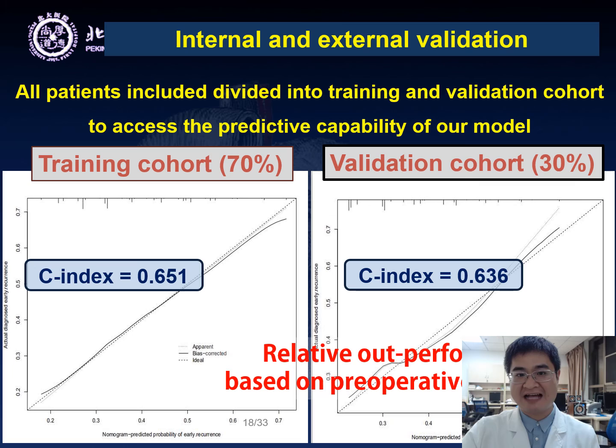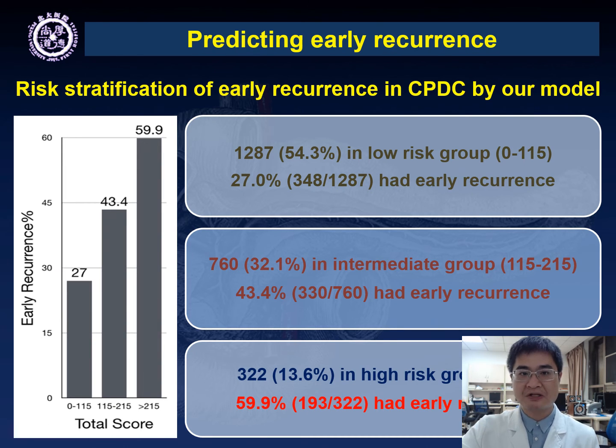Internal and external validation showed relatively good performance of the scoring system for predicting early recurrence. According to our model, 13.6% of the PDAC patients in CPDC had a possibility of relapse in 9 months at 60%. These patients may not benefit from upfront surgery.